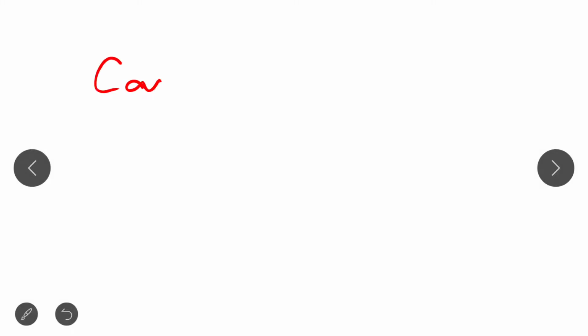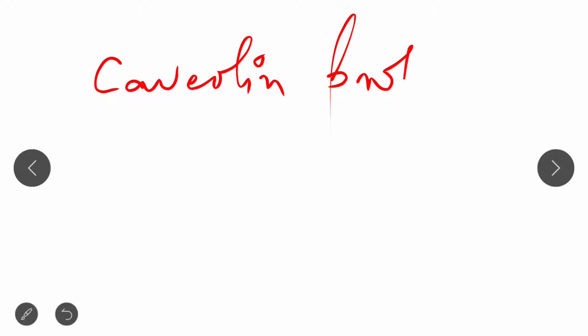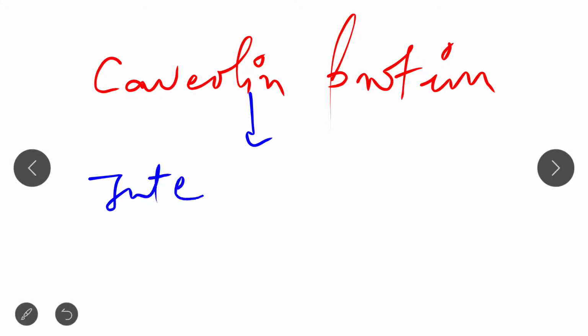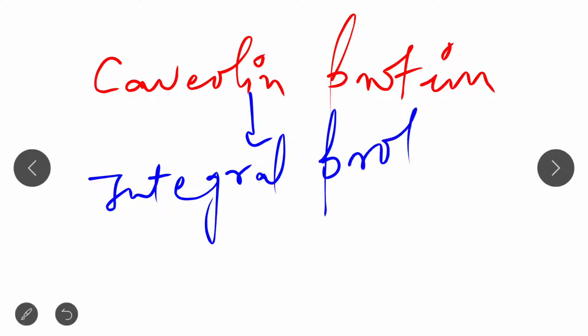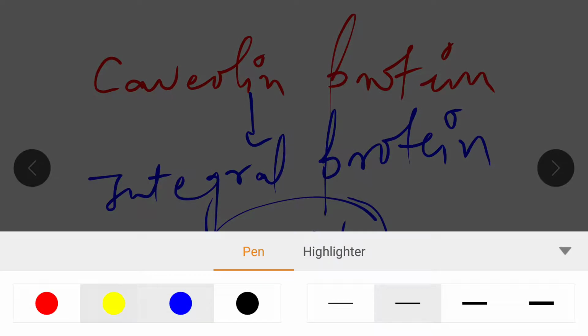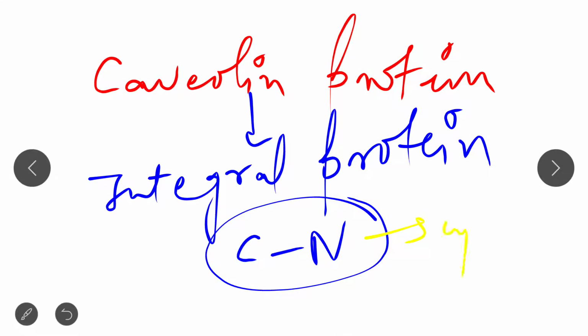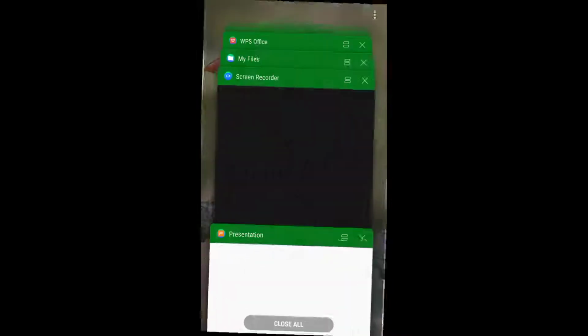So this caveolin protein is an integral membrane protein whose C and N termini are found on the cytoplasmic side.